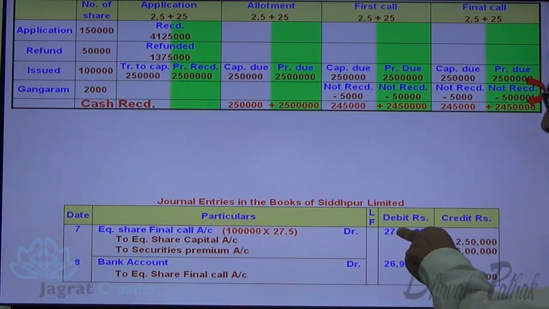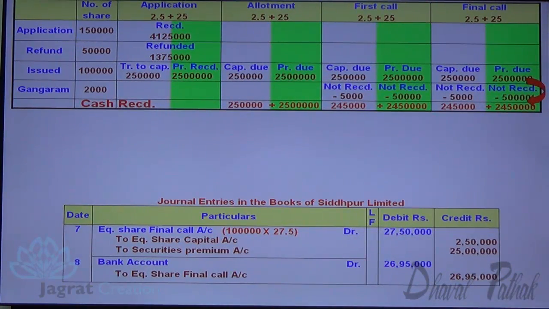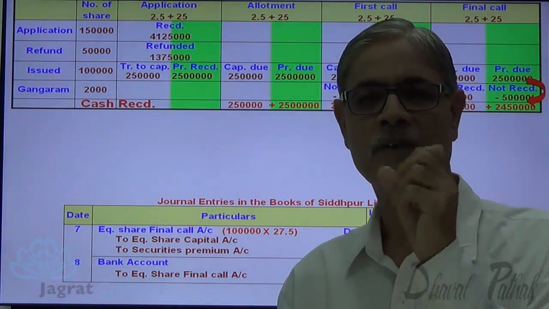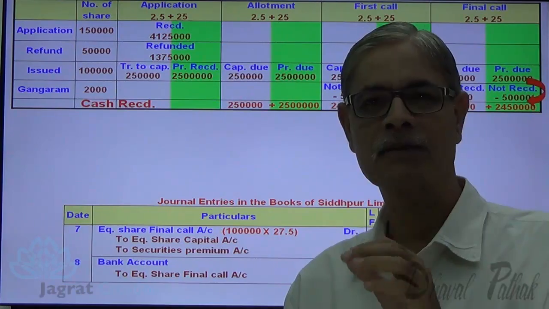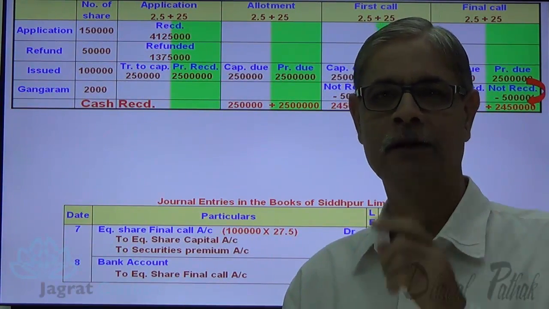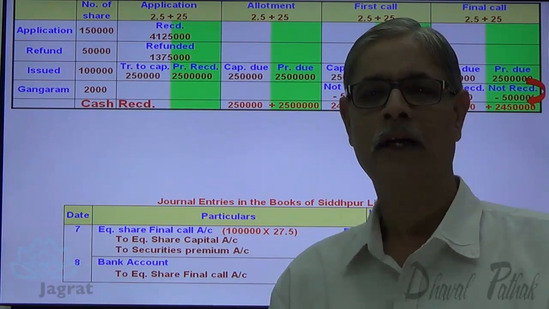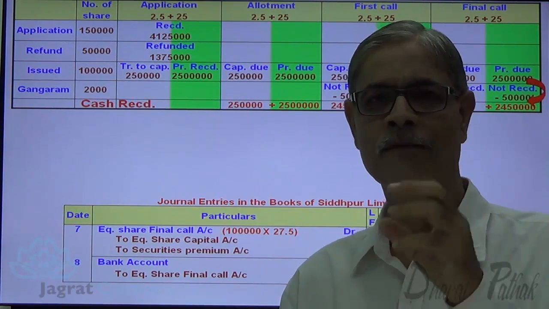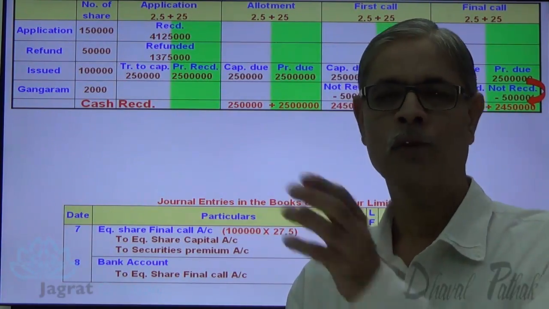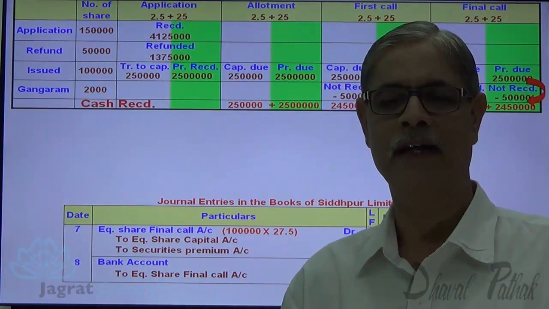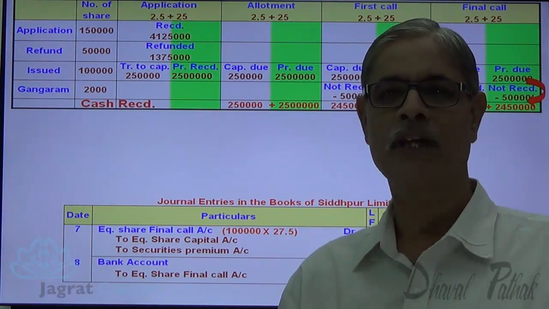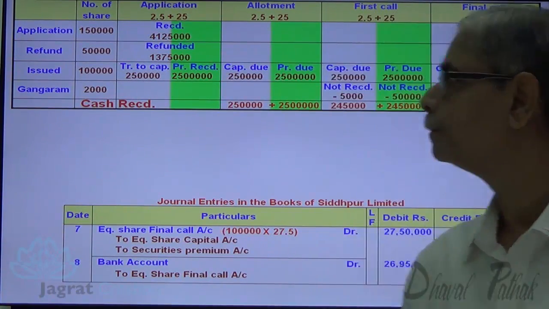Also, debited 27,50,000, credited 26,95,000. So there is a debit balance of 55,000 in equity share final call account. That debit balance will be nullified, squared off at the time of forfeiture entry. And to do that, equity share final call account gets credited with 55,000 when we write the forfeiture entry. Now let us go for the forfeiture entry, but before that, let me prepare the working for the forfeiture entry, wherein how much capital has been received needs to be transferred to share forfeiture account. Let me work it out.